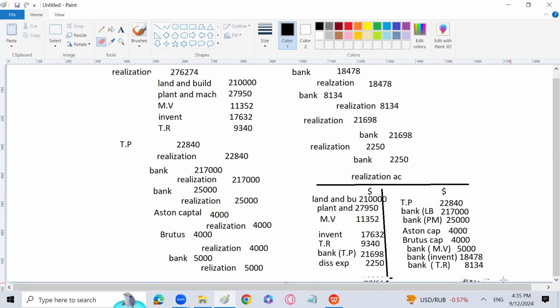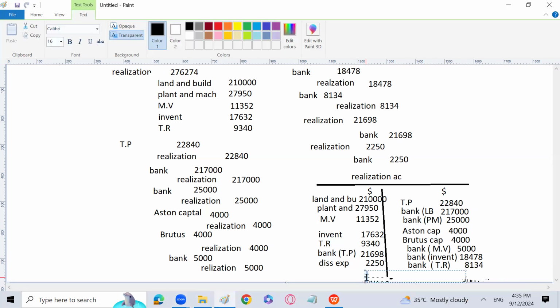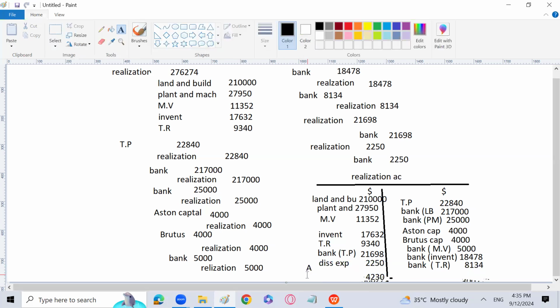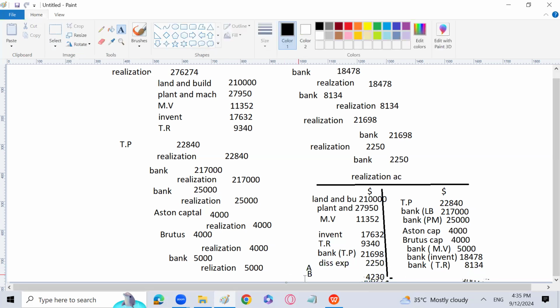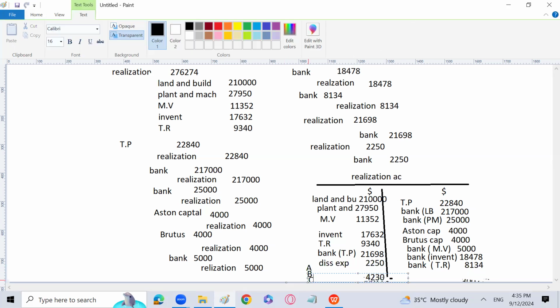4230 is the loss. So I'm going to write the loss directly. 4230 is the profit, not loss, because the right side is heavier. So we are going to have a profit of 4230, and that is going to be distributed between Aston, Brutus, and Caesar in the ratio of 2, 2, and 5. Yes, so can you please do it for me?